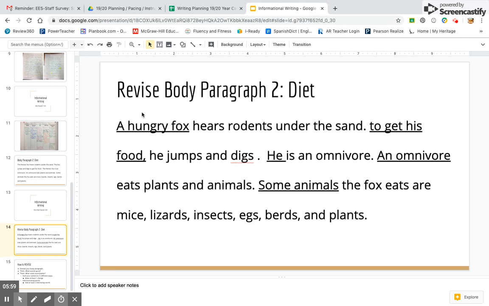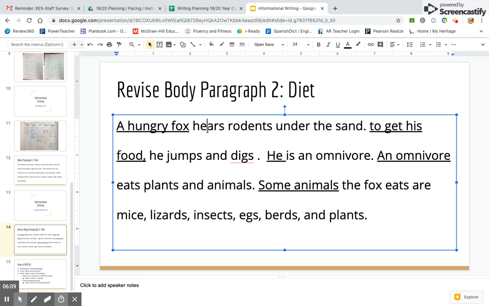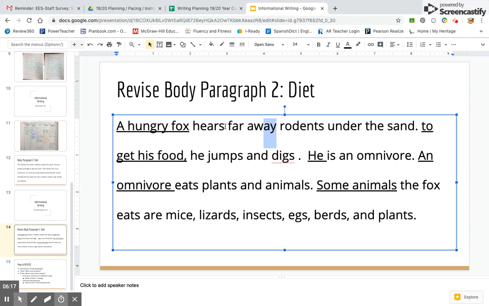Okay. So a hungry fox hears rodents under the sand. And I know that he hears really far away. So maybe I could write he hears far away rodents under the sand. And I'm going to highlight that because that's something I changed.